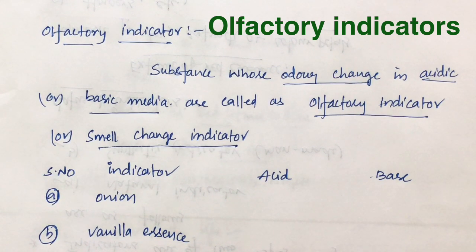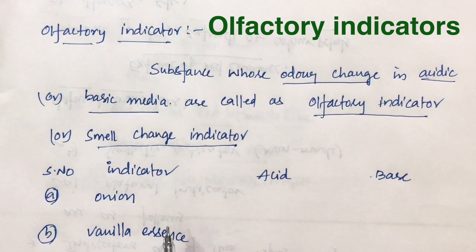Remember children, these olfactory indicators are those type of indicators that change their smell. If they change their smell in an acidic or a basic medium, then such indicators we call olfactory indicators. So olfactory indicators are onion, vanilla essence and clove oil. Then how do we identify them?